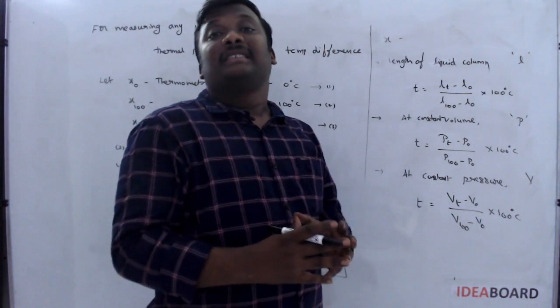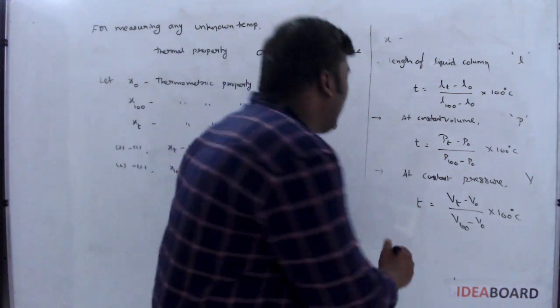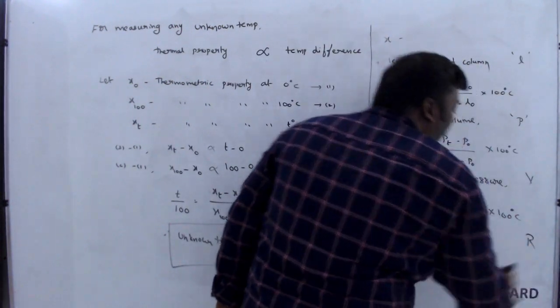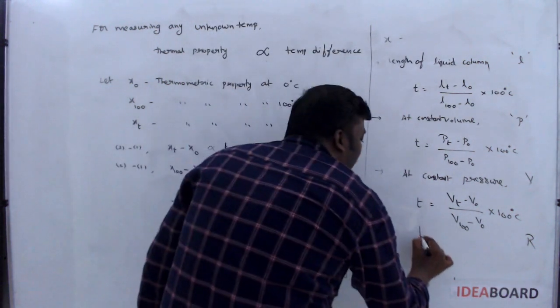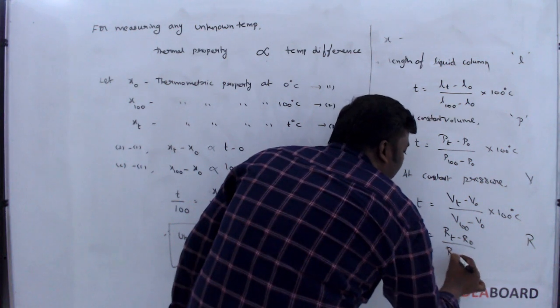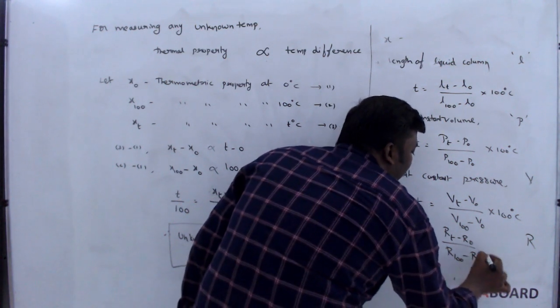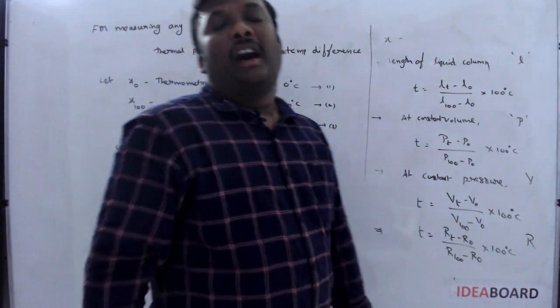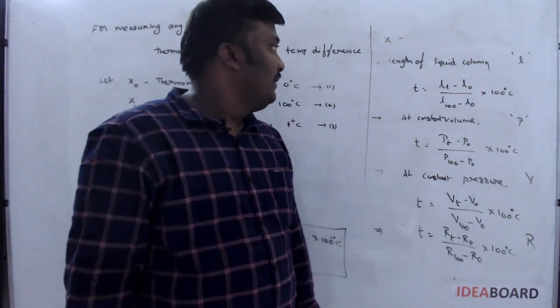Sir, if they give the resistance thermometer, then instead of x, you should write capital R. Then what is the formula? T is equal to Rt minus R naught by R100 minus R naught into 100 degrees Celsius.